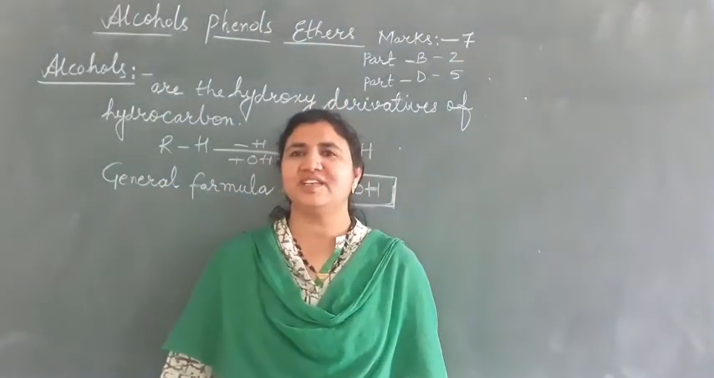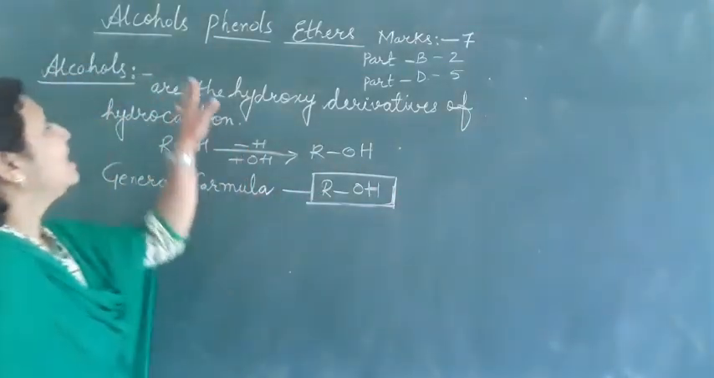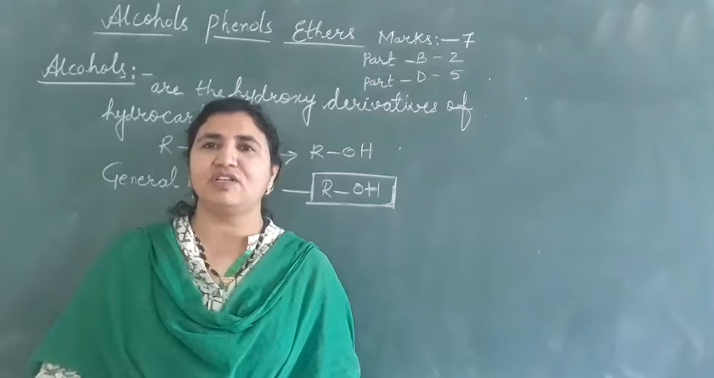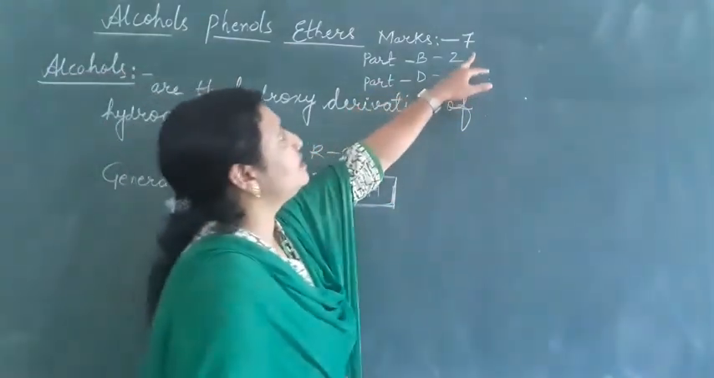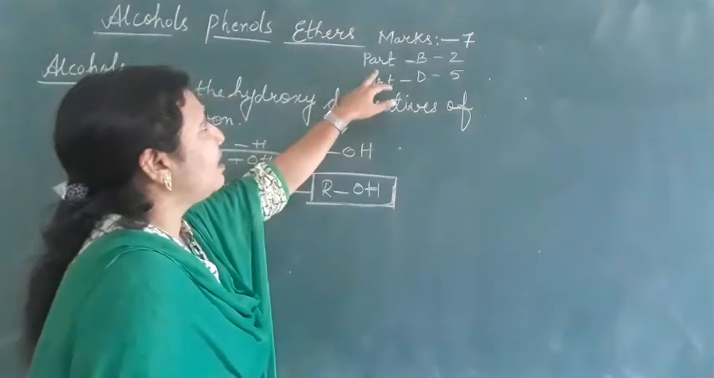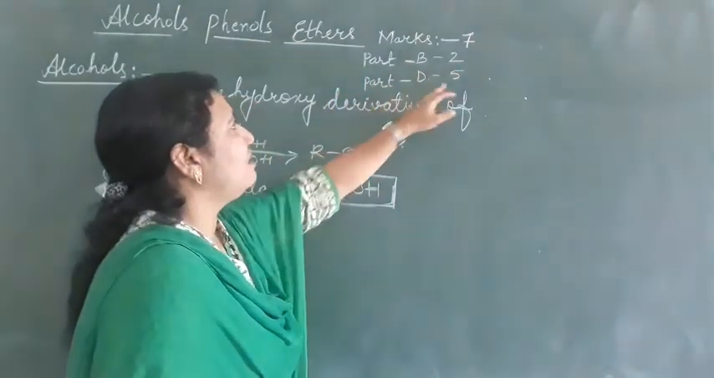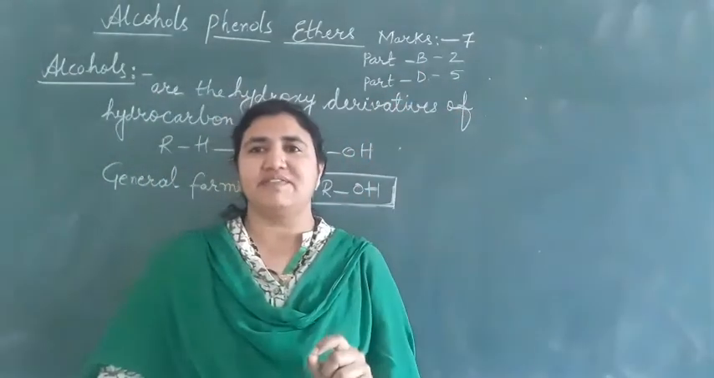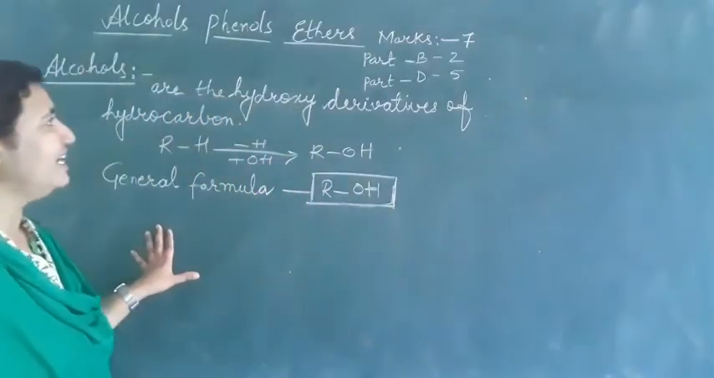Hello students. So today's topic is alcohols, phenols and ethers. A new topic: alcohols, phenols and ethers. In theory, this lesson is for 7 marks, and in those 7 marks, 2 marks is question 1 from part B and 5 marks is question 1 from part D. In total it is for 7 marks for this lesson. Okay, alcohols, phenols and ethers.